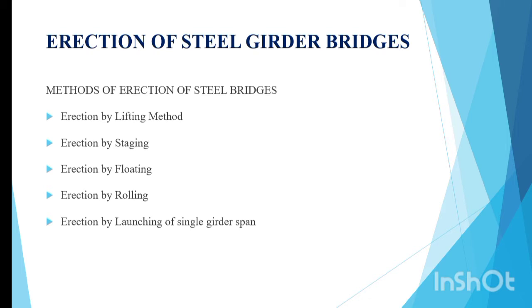Erection of steel girder bridges. Mainly there are five types of erection of steel bridges. First one, erection by lifting method. Second one, erection by staging. Third one, erection by floating. Fourth one, erection by rolling. And fifth one, erection by launching of single girder span.